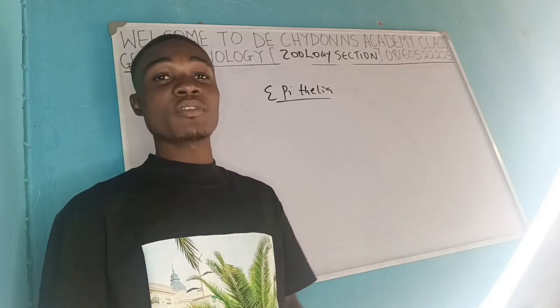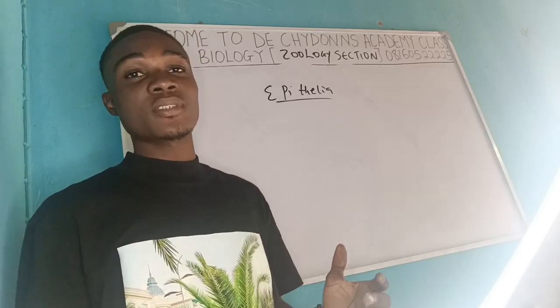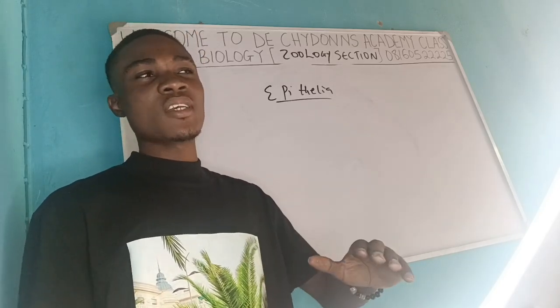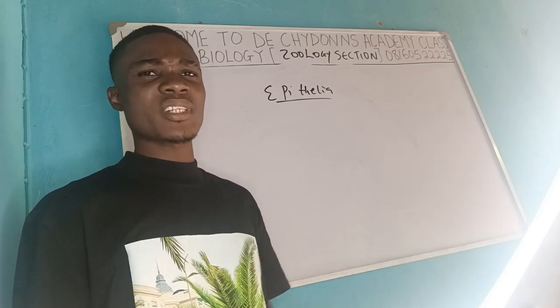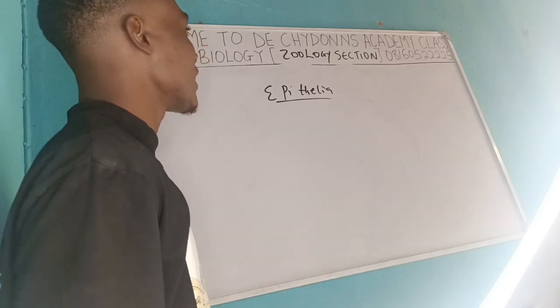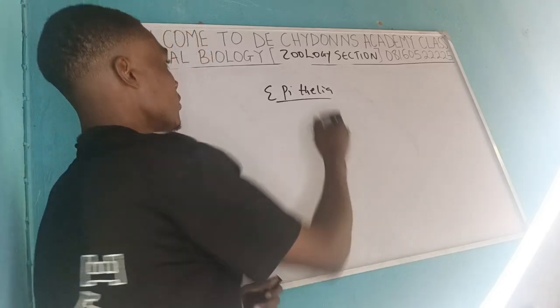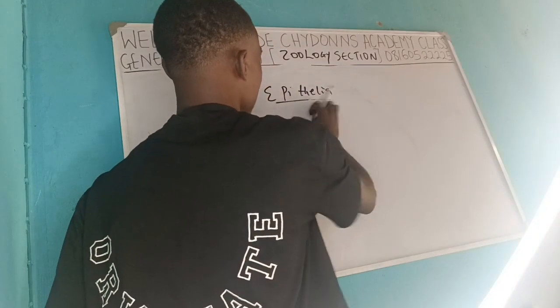It could be the outside of the body too, in the skin, where they can have the epithelia. These are cells embedded on the surface, maybe for protection or to facilitate a particular movement in the area where they are found. So this epithelia can be subdivided into so many parts.